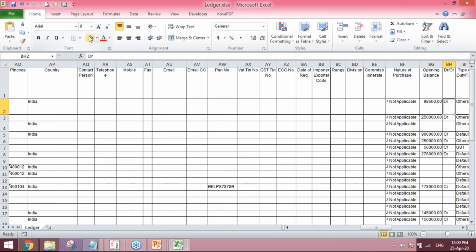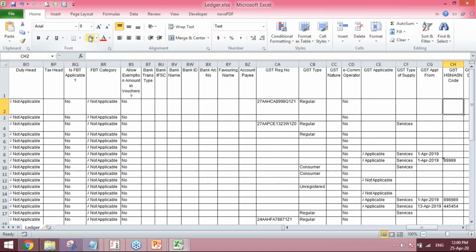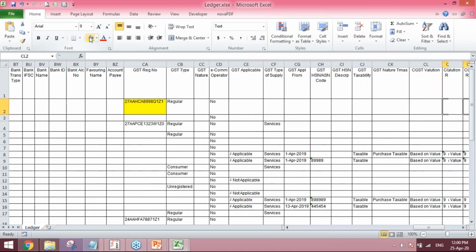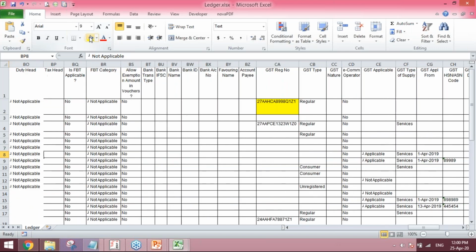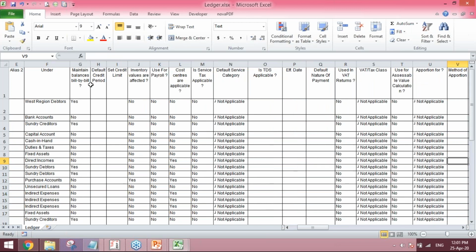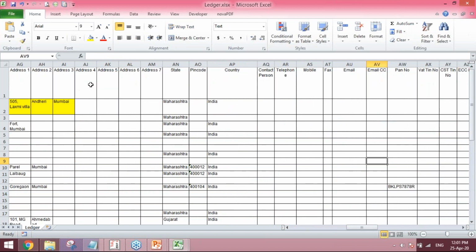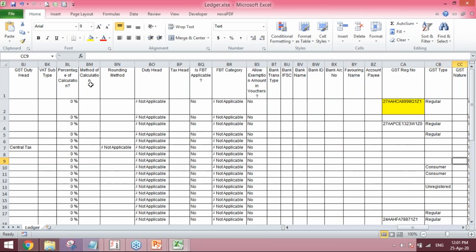If there is a modification in the GST number, I can also modify that. Suppose this is my income ledger, consultancy fees income, under the group direct income, and I want to change the GST rate of this ledger.